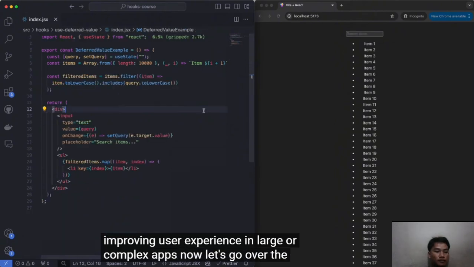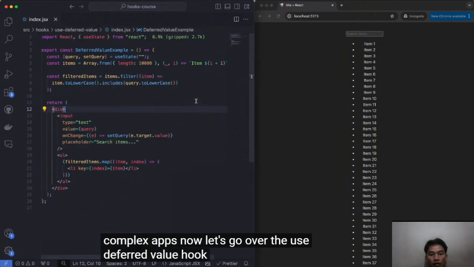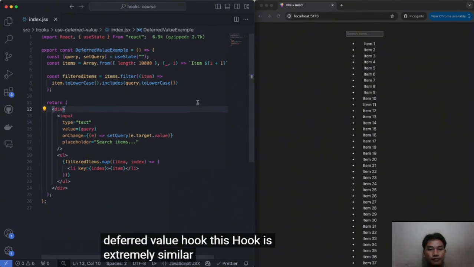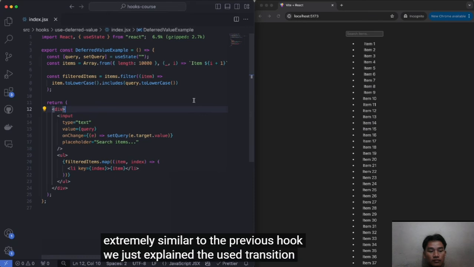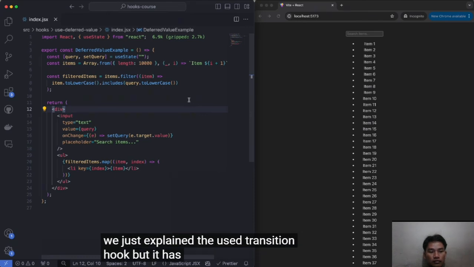Now let's go over the useDeferredValue hook. This hook is extremely similar to the previous hook we just explained, the useTransition hook, but it has some minor differences that completely change the use case.